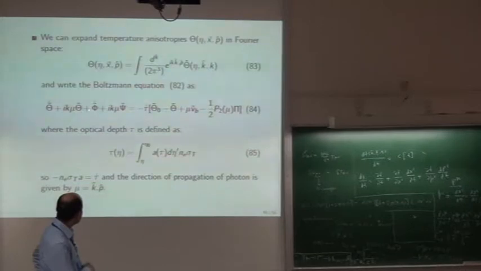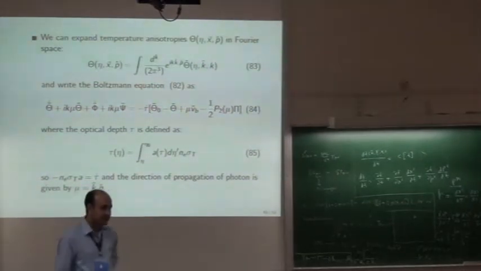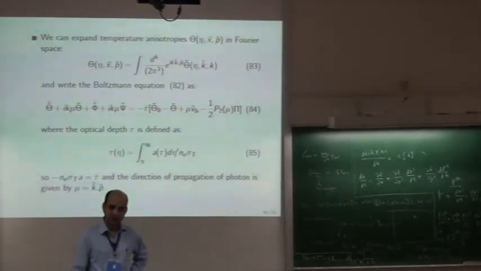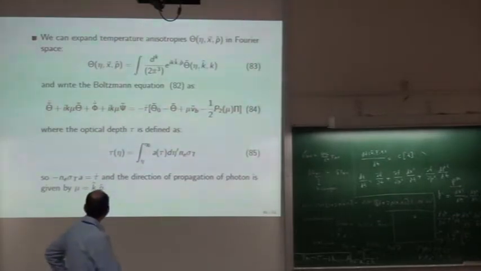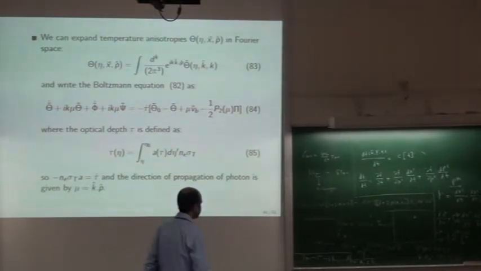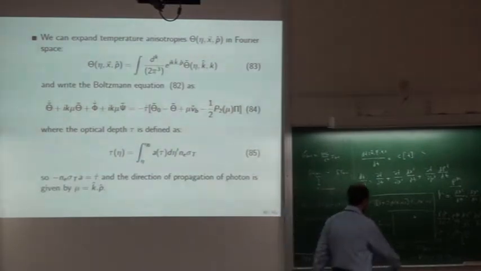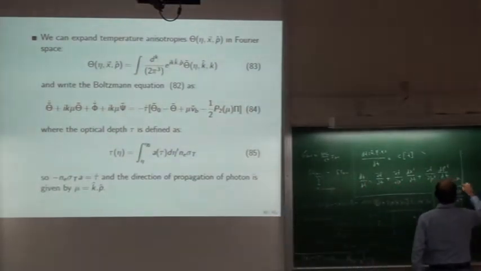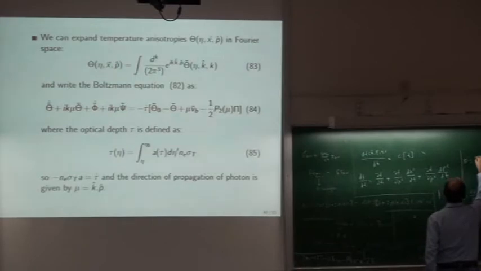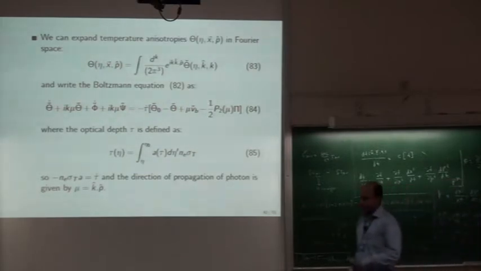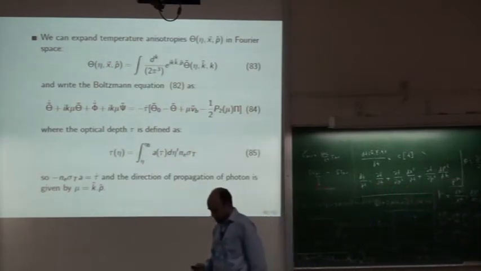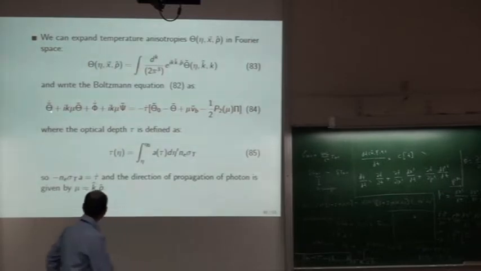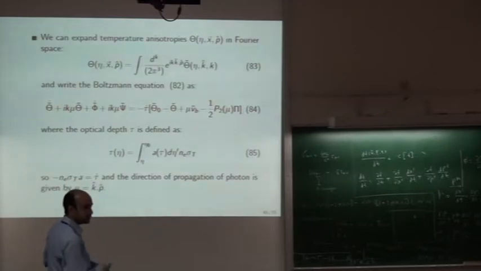So one thing is that you can see that there is a dot. Dot is a derivative with respect to conformal time eta. When I say theta dot, I mean d theta by d eta. And here in the denominator there will be eta, and that will get multiplied with k.